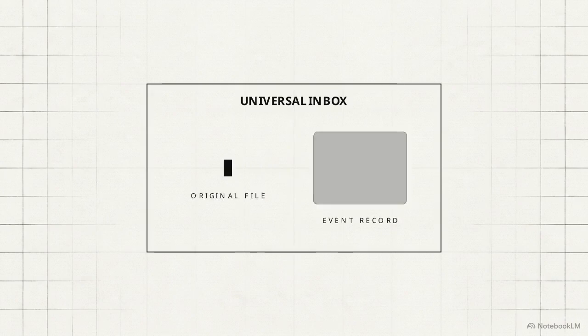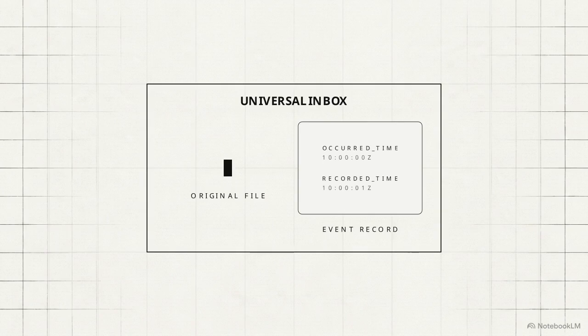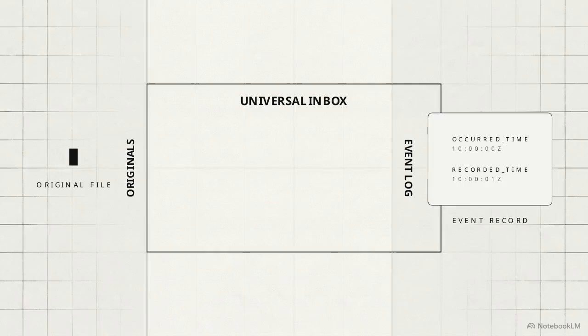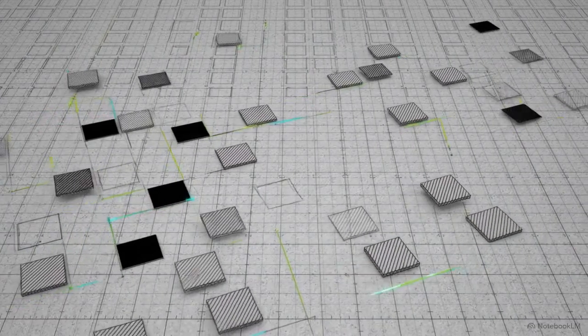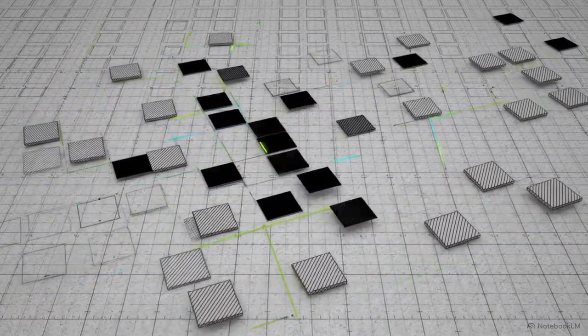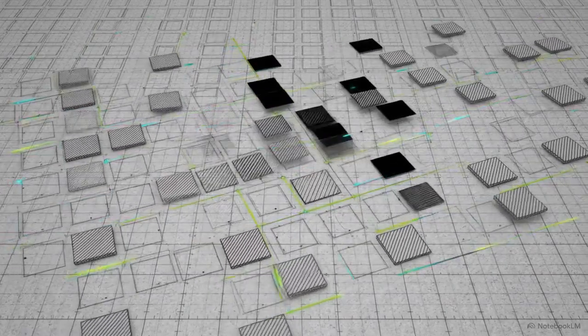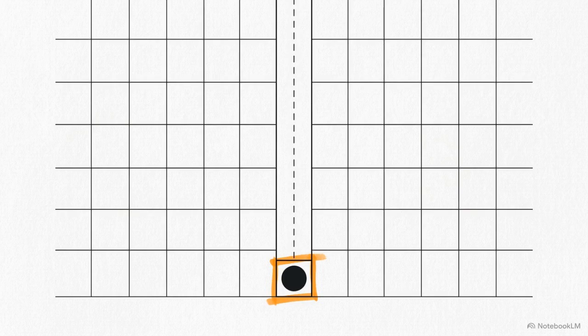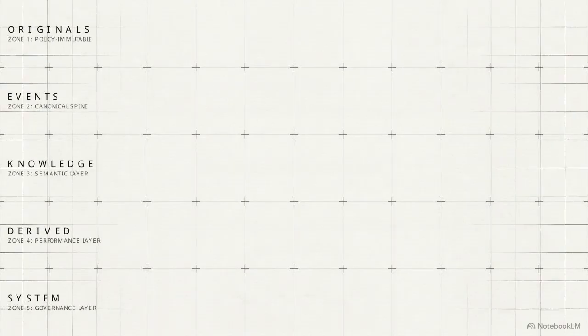An inbox agent triages these incoming packets. It preserves the original file and generates a minimal initial event record to establish provenance. Complex enrichment and metadata extraction happen asynchronously in the background. This prevents ingestion bottlenecks and keeps the pipeline moving. Funneling all data through an asynchronous inbox ensures that no personal context is lost due to classification errors during the initial capture. Information leaving the inbox is distributed across 5 strict data zones: originals, events, knowledge, derived, and system.